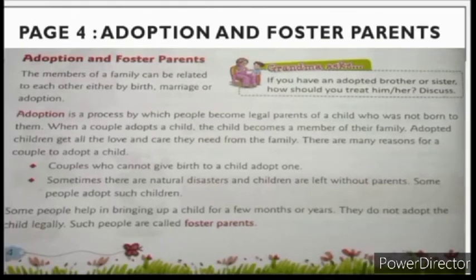The first point is, couples who cannot give birth to a child adopt one. Sometimes it happens, the mother is not able to give birth to a child. So there is no option for the couple except to go for the adoption of a child. They take the child of another couple and do their upbringing. Means they take care of that child as their own child.